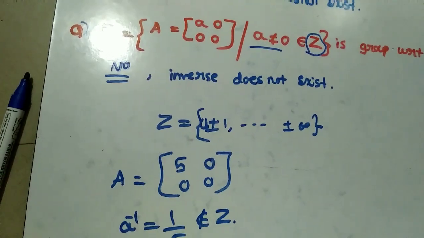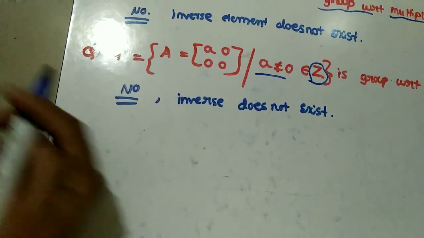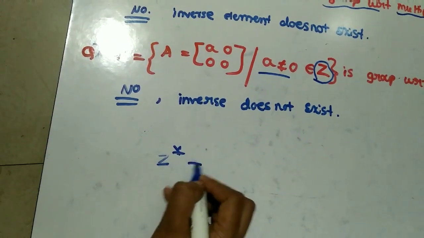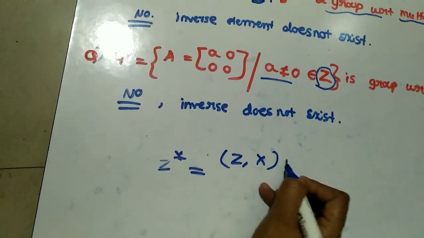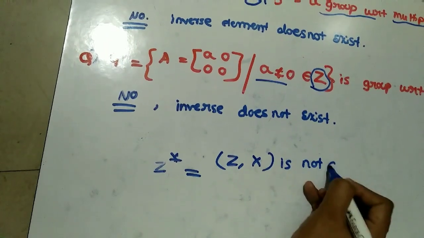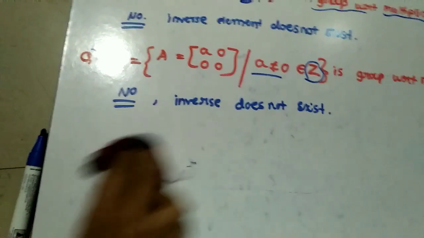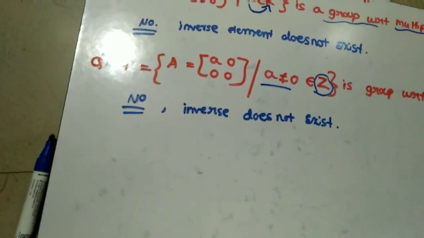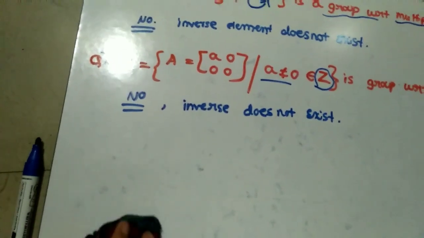Why is it not a group? Because the inverse does not exist. And you can also say this for Z star. We know that Z with respect to multiplication is not a group itself. Why? Because here also the inverse law does not exist, right? Yes. And next we will check another example.